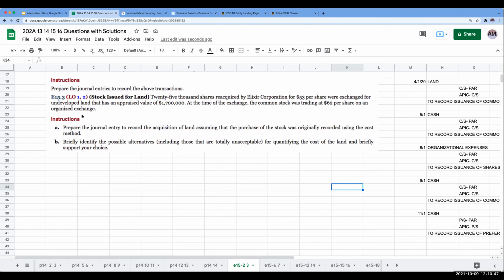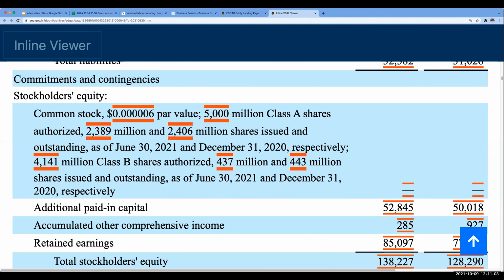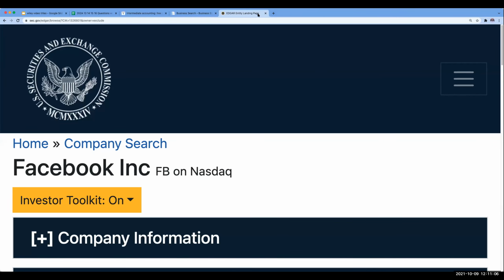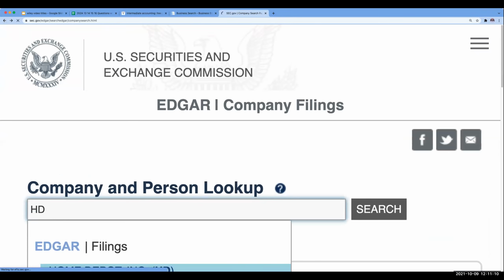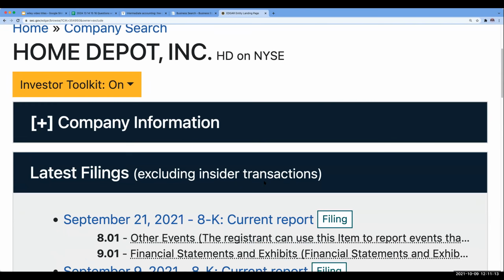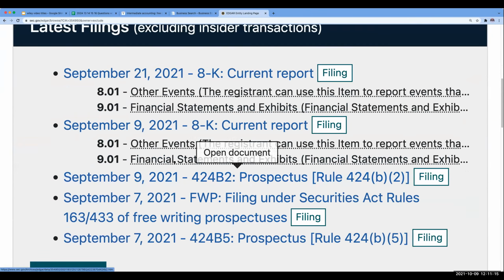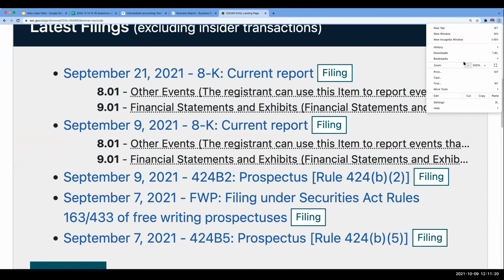Okay, so right over here, when I go out and repurchase my own shares, this is something we're going to be calling treasury stock. Okay, so how does treasury stock work? The best company to look at for this example is the Home Depot. And if I look at the financial statements of the Home Depot, and I have to get out of Zoom, not that Zoom, but that Zoom.